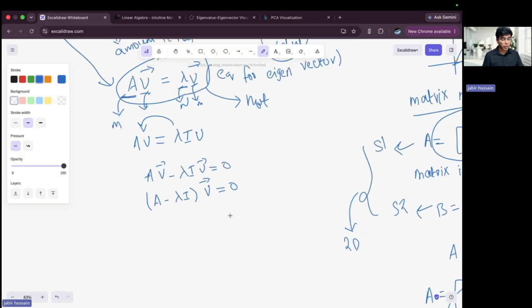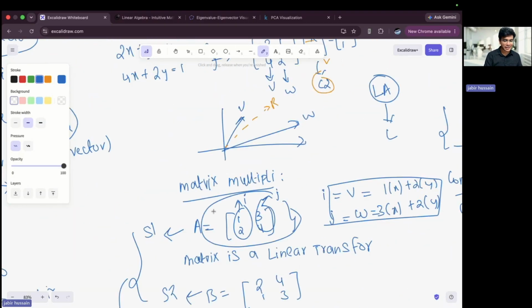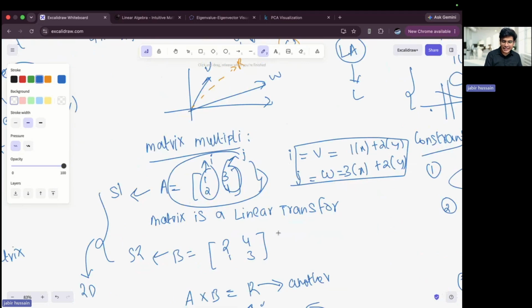What we need to understand here is that A minus lambda I will give me a matrix. And what is a matrix? A matrix is a linear transformation.